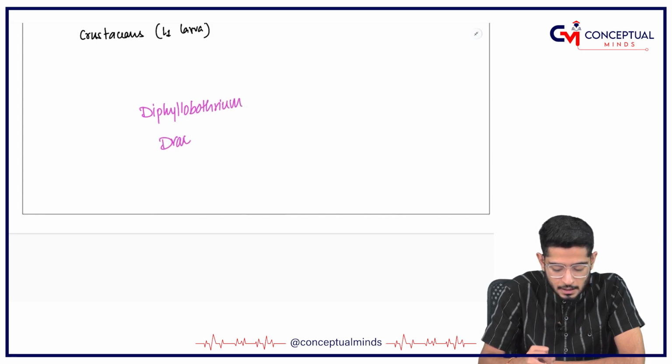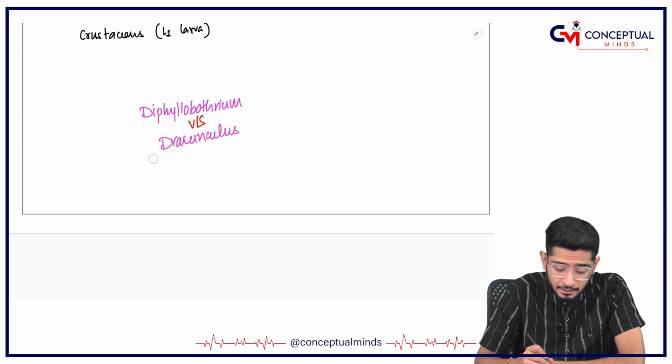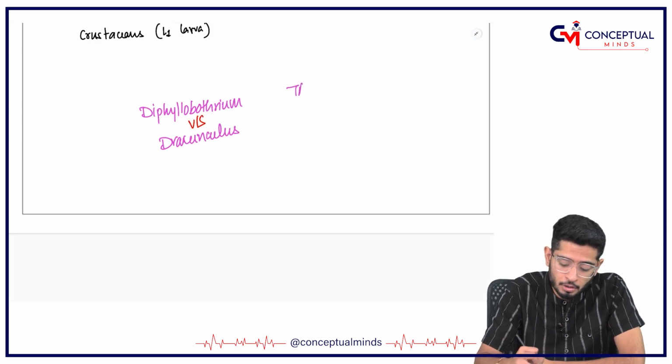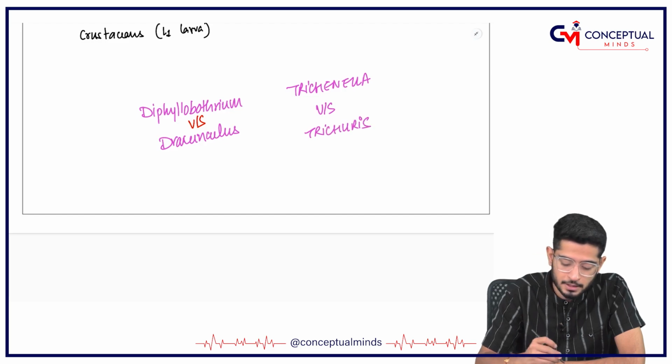So please read the terminologies carefully whenever you are writing the exam. One more which people do wrong: Trichinella versus Trichuris. You have to be very careful about them.